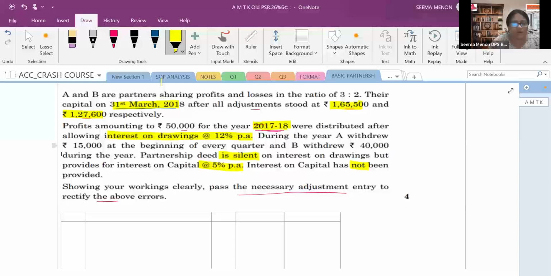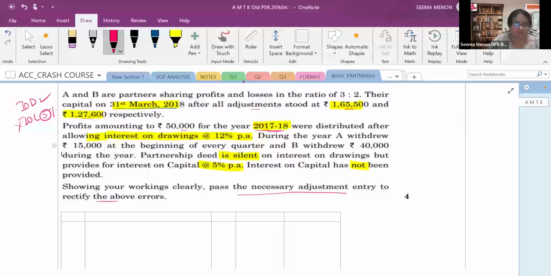And here again, you can see that the profit was distributed after allowing interest on drawings. So what is the question? Interest on drawings is not to be given, but it is charged. Interest on capital is to be given at 5%, but it is not charged.